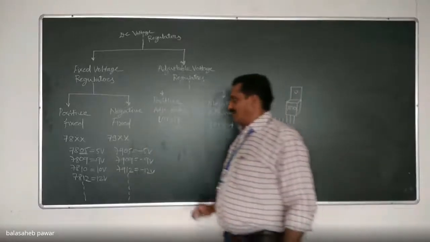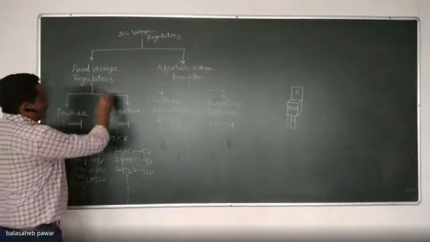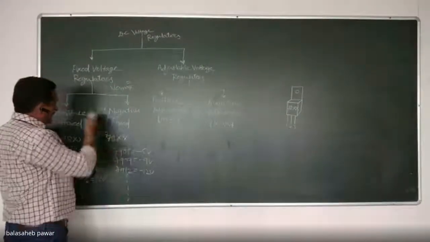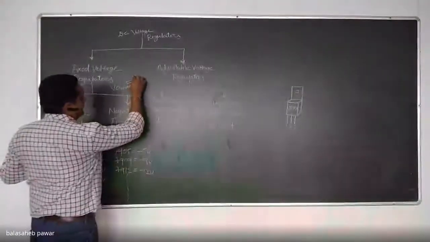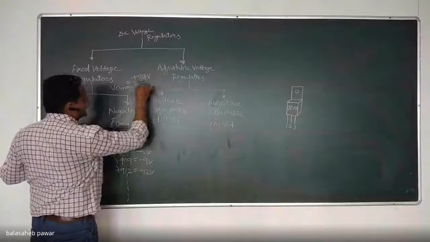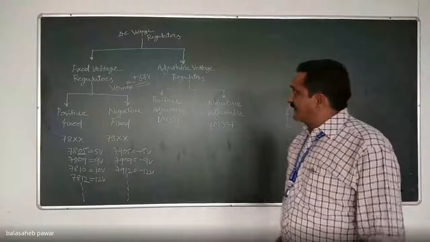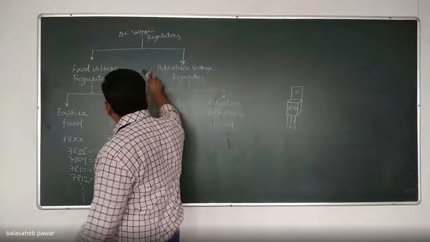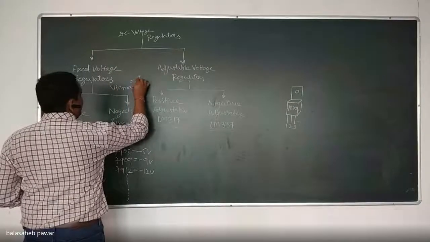Now, one more thing you have to remember: in case of fixed voltage regulators, the V in max, the maximum input voltage, whether positive or negative, is plus minus 37 volts.